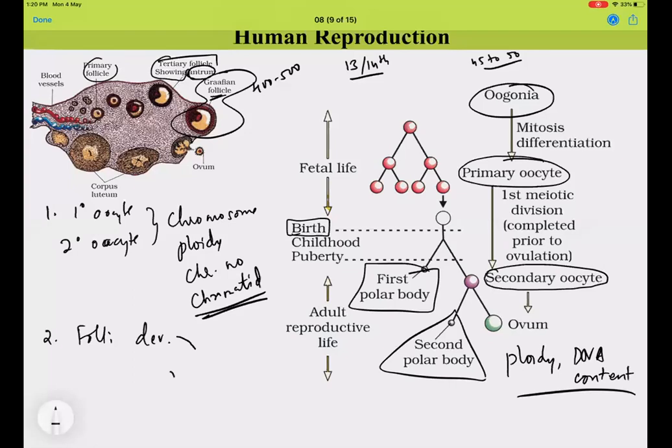The first polar body is haploid, obviously, but it has 2C content, whereas the second polar body, which is formed after fertilization or after completion of meiosis 2, will have N ploidy, that is haploid, and the DNA content is single C, that is 1C content. All right, so this is about oogenesis. That's all about those things.